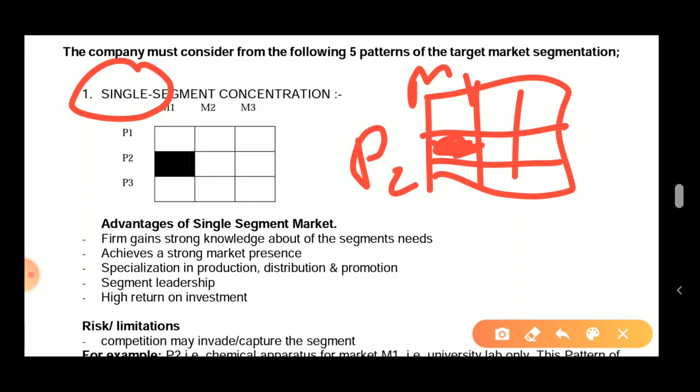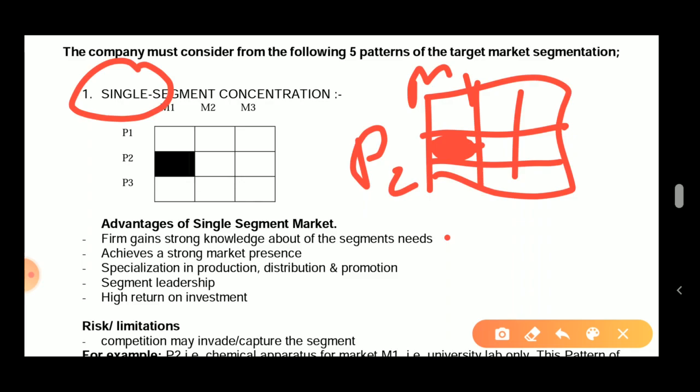Now, what are the advantages of targeting only a single segment market, only one target market? What is the benefit of that? Read here. See, the first is the firm gains a strong knowledge about the segment needs. Now the company is manufacturing only one product and selling this one product to one market only. So what will happen? They will have a very strong knowledge about that particular market.